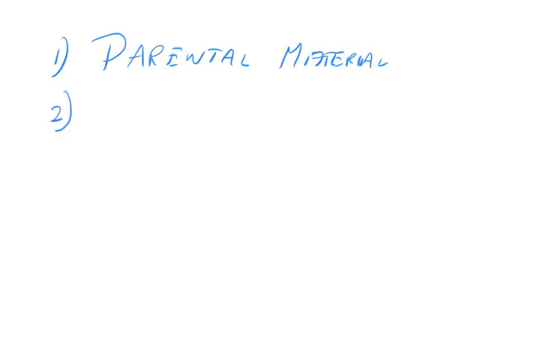Second is topography. So what is topography all about? Topography is all about the structure of the earth surface, right? Some parts of the earth surface will be very sloping, some will be flat, some gently sloping. If it is very steep, the thickness of soil is very small.